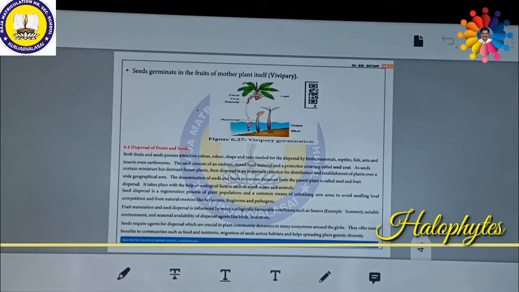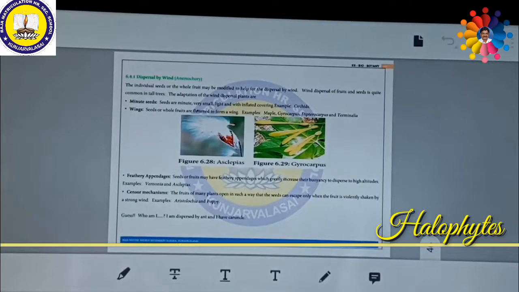So about seed dispersal, we already discussed it in the first unit itself, but even so, we can see that it offers many benefits to communities, such as food and nutrition. Migration of seeds across habitats helps the spreading of plant genetic diversity, which is most important for dispersal.